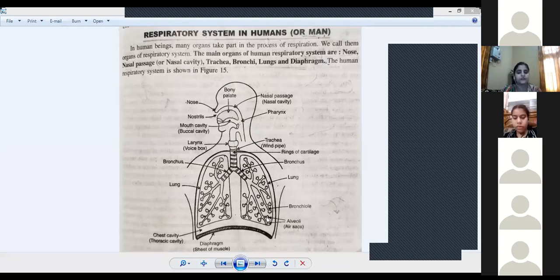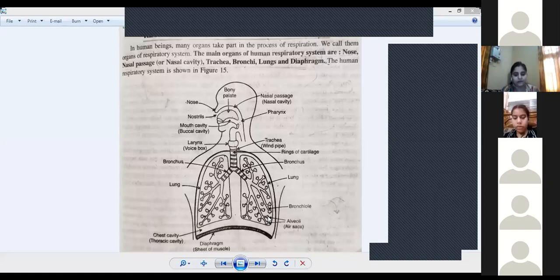Okay, air sacs are the balloon-like structure. Basically air sacs, alveoli, is very very important because exchange happens in them. We will discuss exchange of gases later on, but just remember that at the end of the bronchioles there is a presence of alveoli, and alveoli is the air sacs in which the exchange of gases will take place.